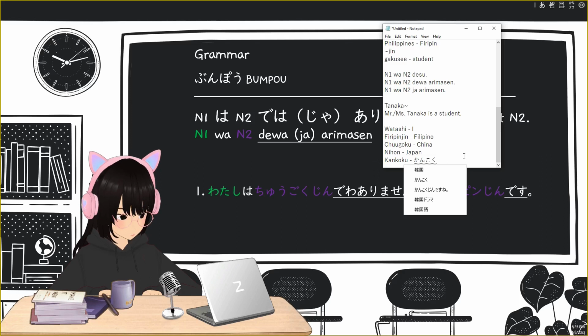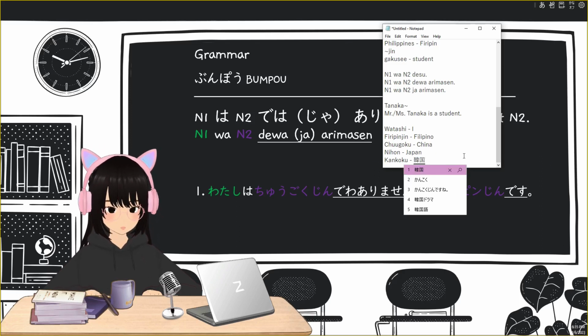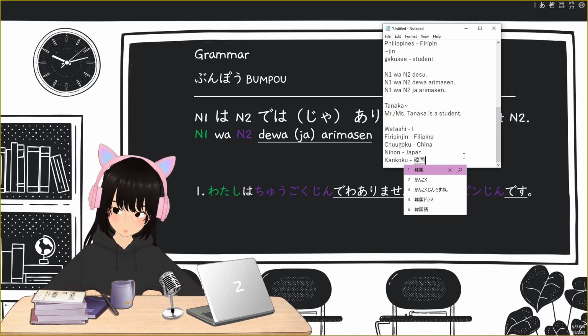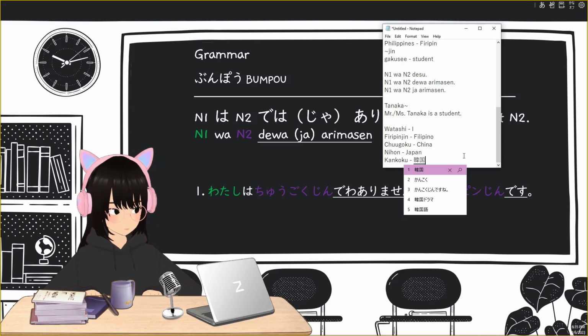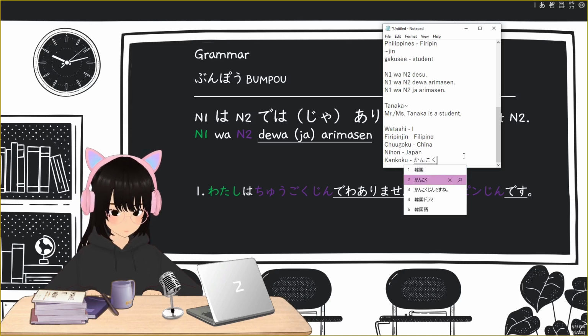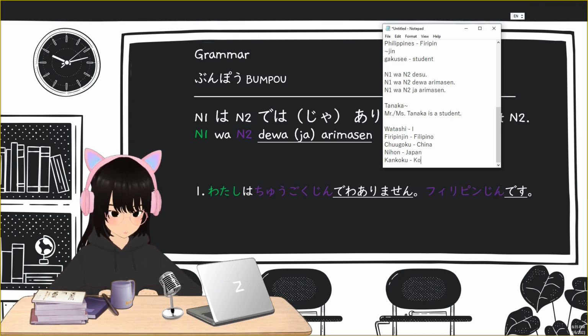If you notice, the correct writing of these words is actually in kanji, but we will not discuss it for today's lesson. Maybe in lesson 10, when we are already memorizing kanji. But for today, Kankoku is Korea.